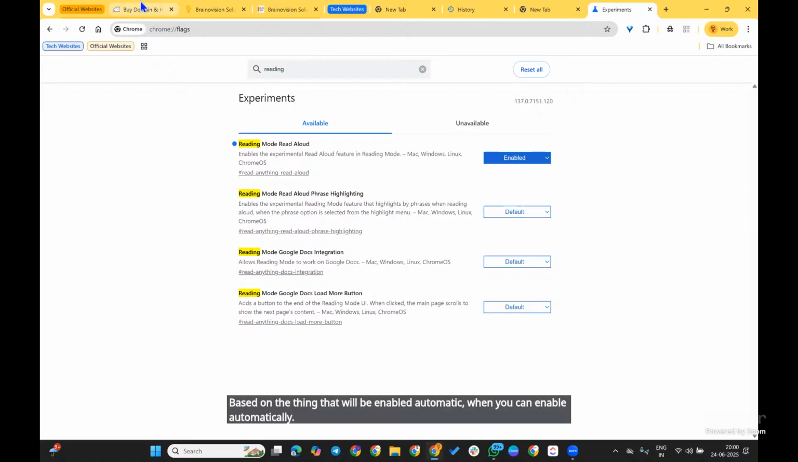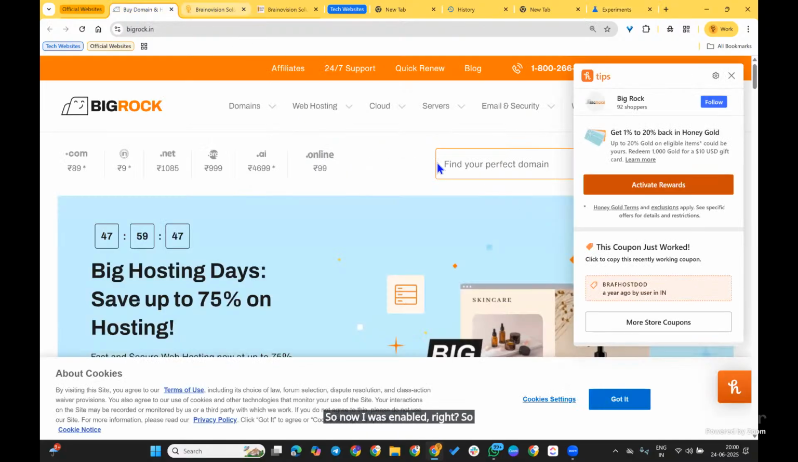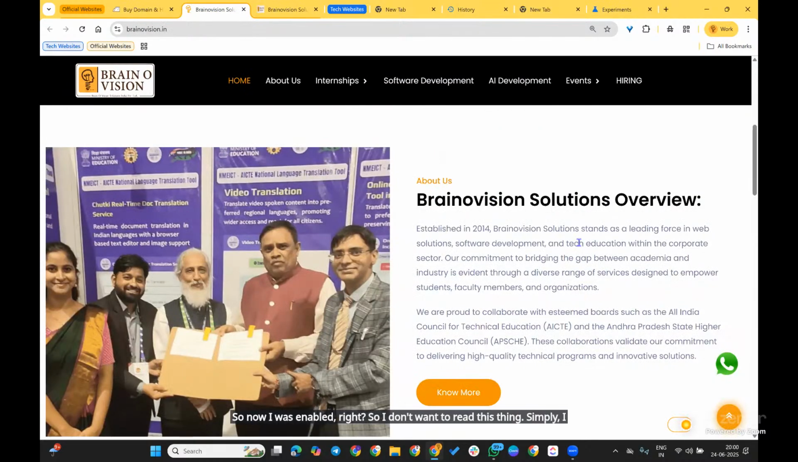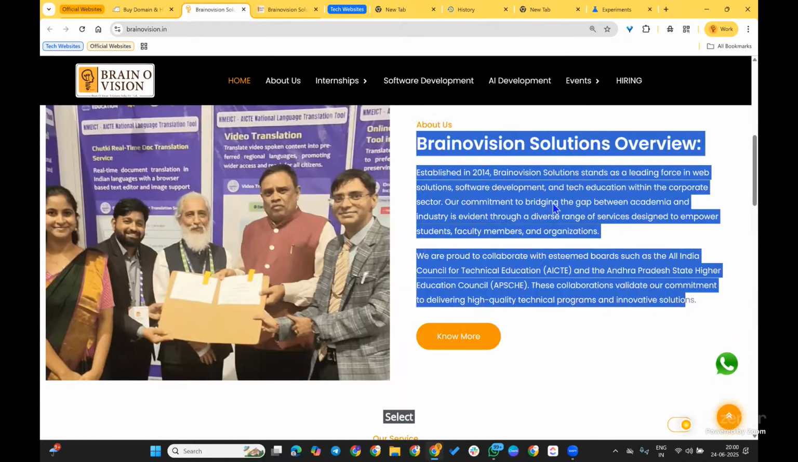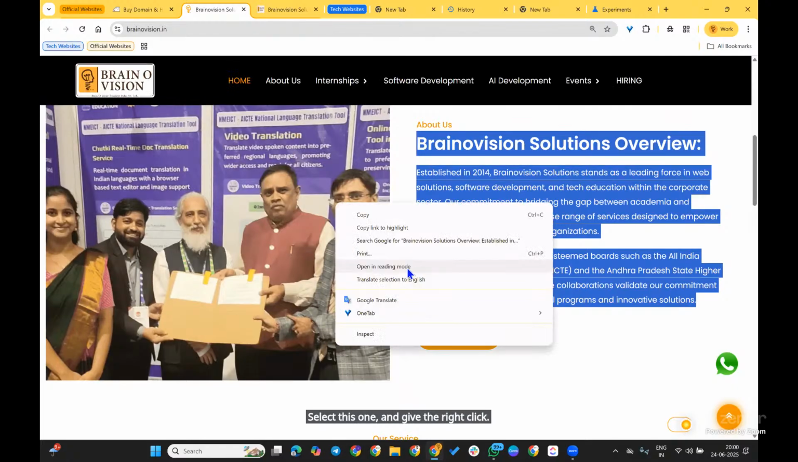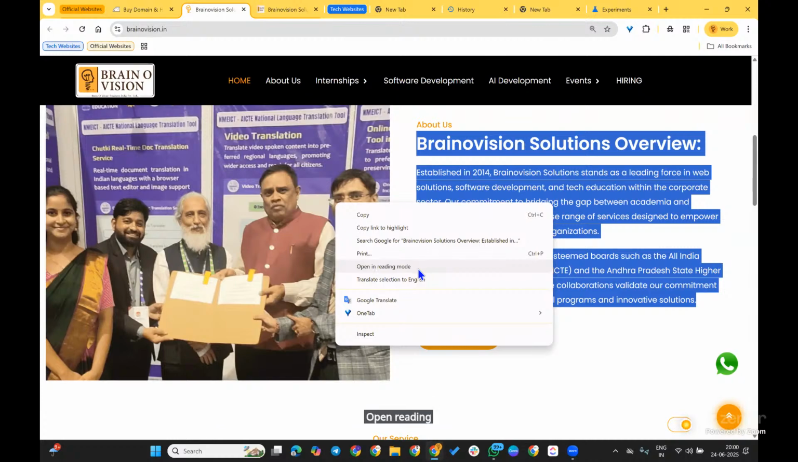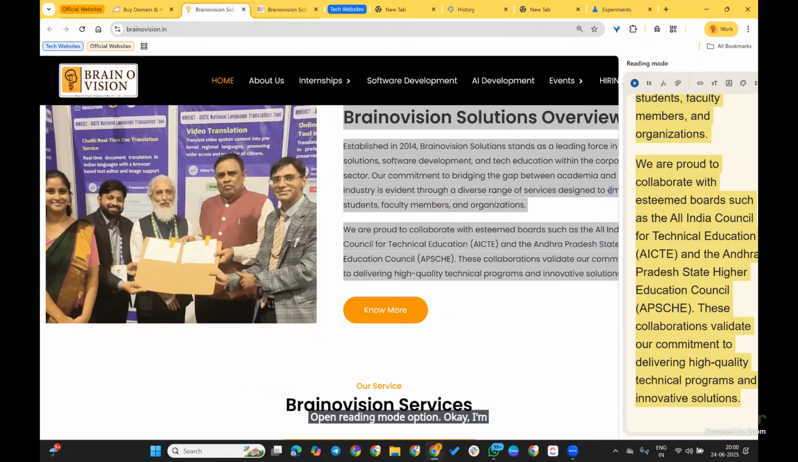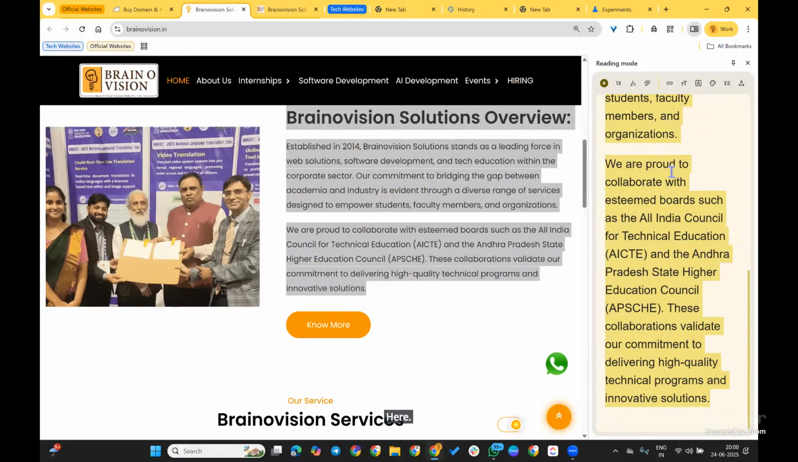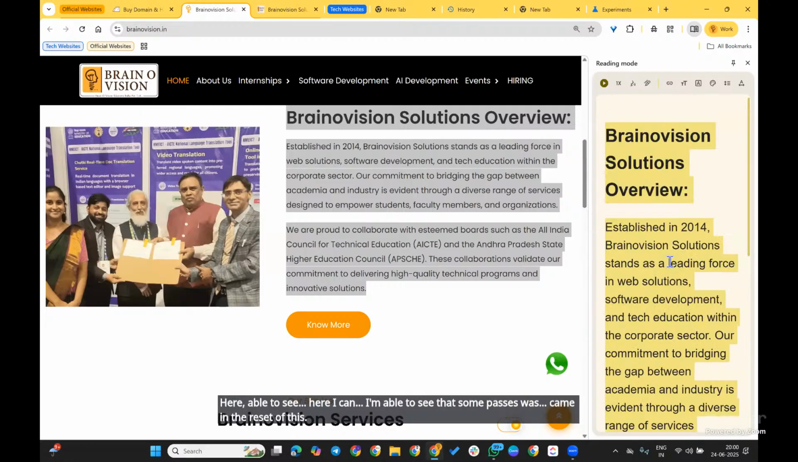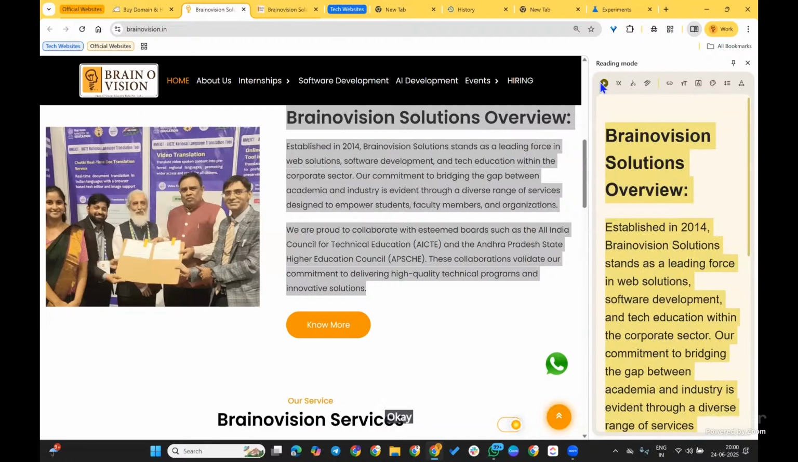So now it is enabled, right? So I don't want to read this thing. Simply I can select this one, give a right click and click on this open reading mode option. You can see this open reading mode option. Here you can see that a passage came beside this. Just click here. Now you are able to see.